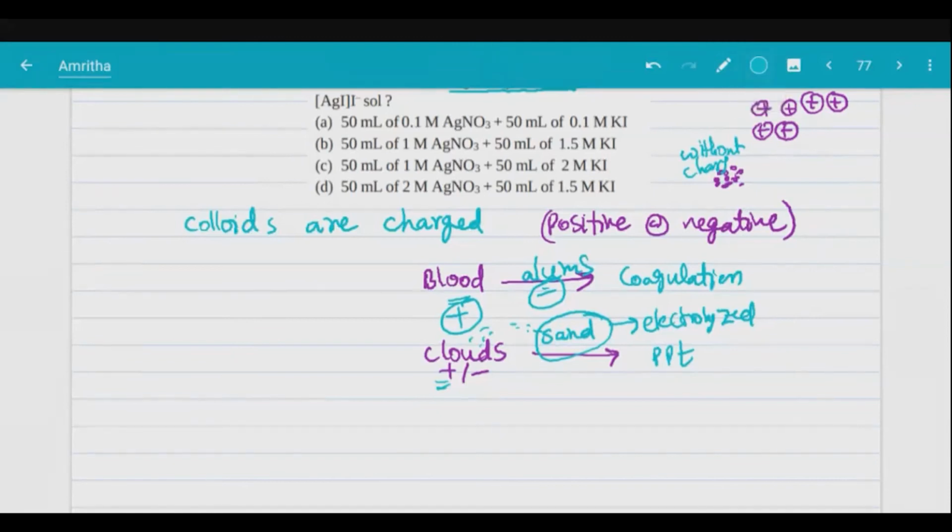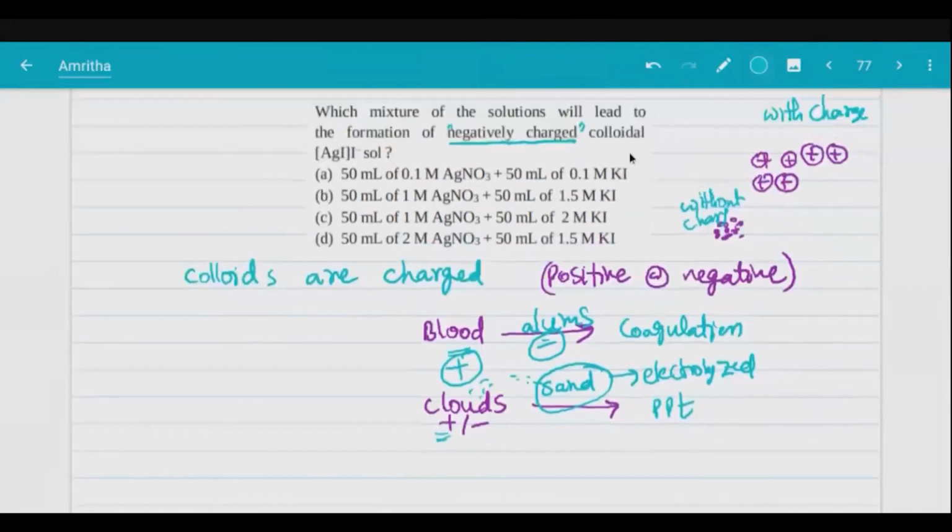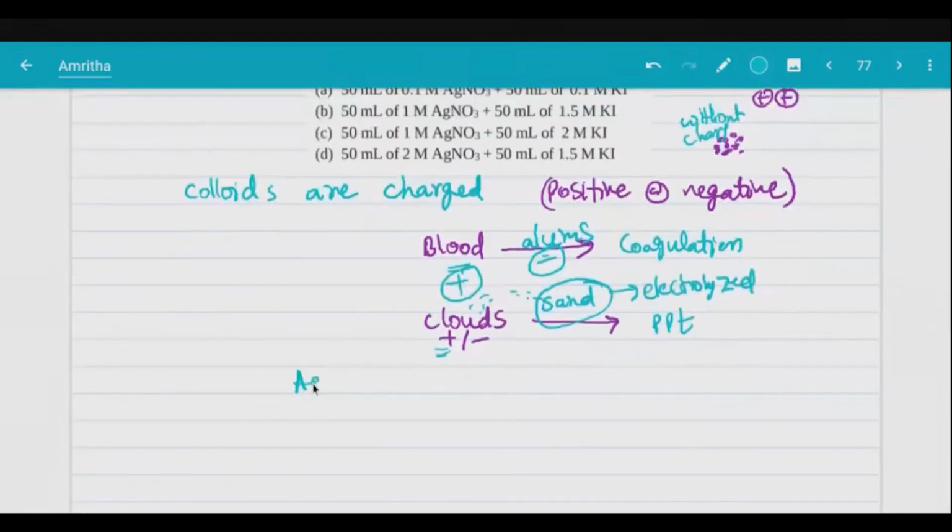Okay. Now look at this. We are getting a colloid, but we should know where a negatively charged colloid is formed. How do we know it is negatively charged? Where negative charge is extra. But how do we know that? See the reaction here. AgNO3 plus KI gives AgI plus KNO3. Now AgI is a precipitate, fine, right?